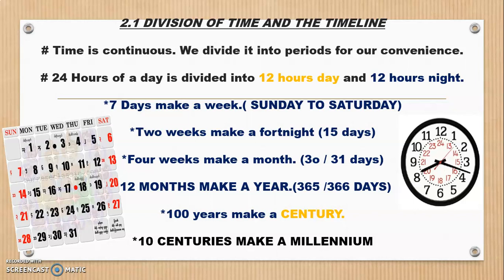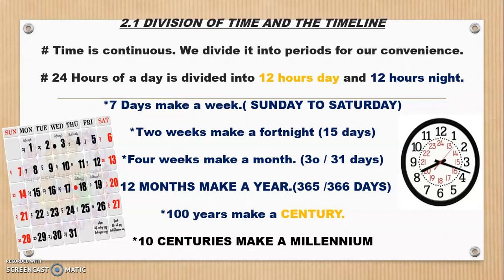Similarly, when it is afternoon, when the sun is overhead, we call it 12 noon. When it is evening, after 12 noon, after 4 o'clock, we read the time as 4 o'clock in the evening or 4 p.m. And as time passes, when it is night time or when it is complete dark, we call it midnight, 12 midnight.